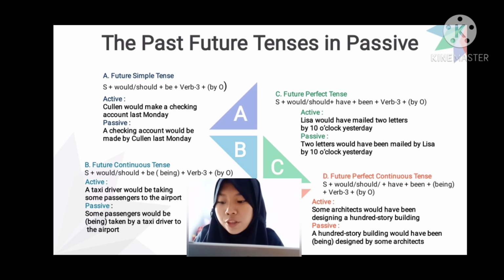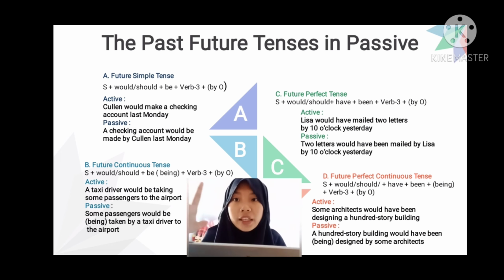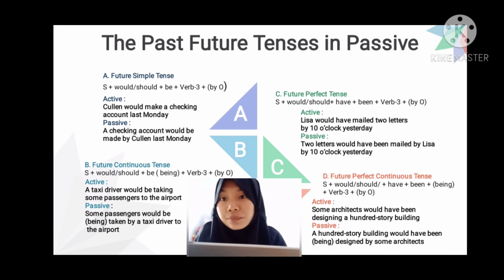Okay, B, future continuous tense. The formula of passive is subject plus would or should plus be plus being plus verb 3 plus by and object. The example, the active sentence is, a taxi driver will be taking some passengers to the airport.